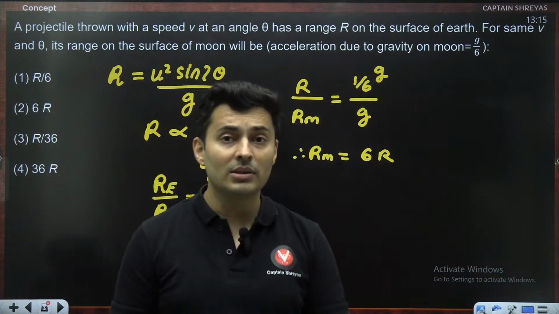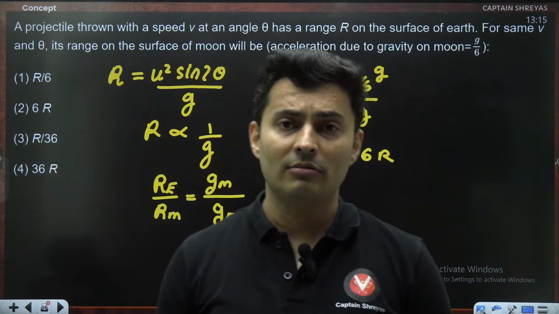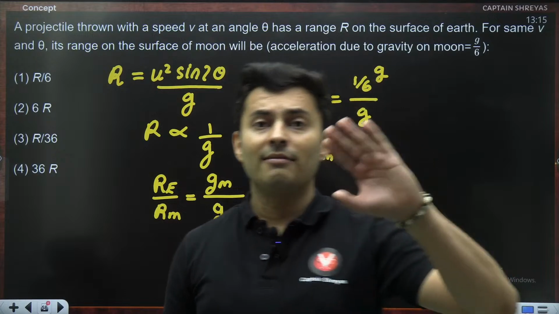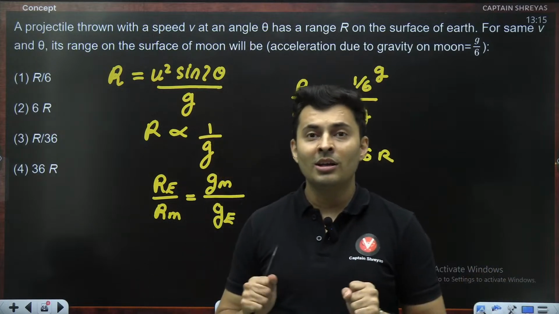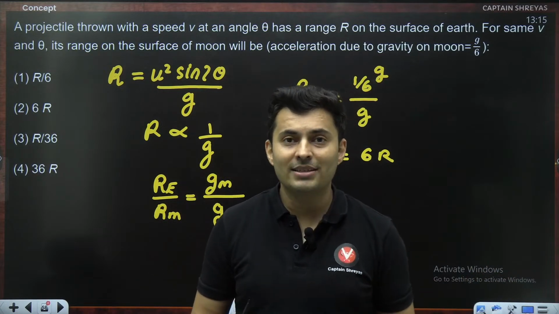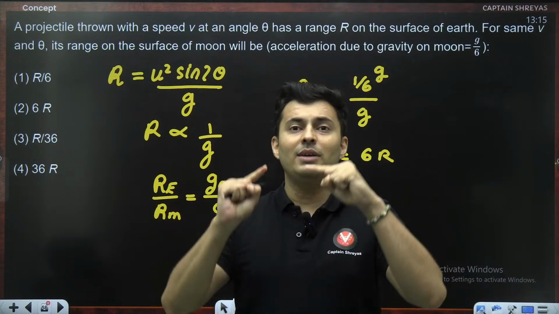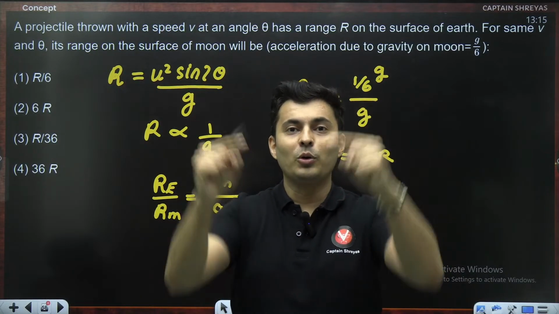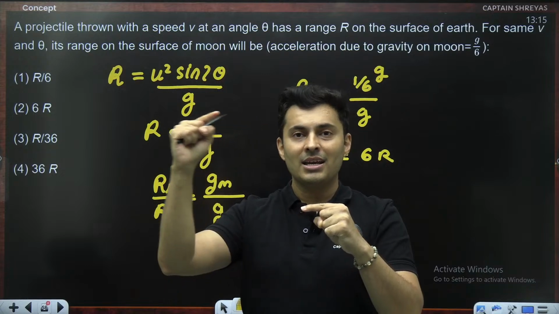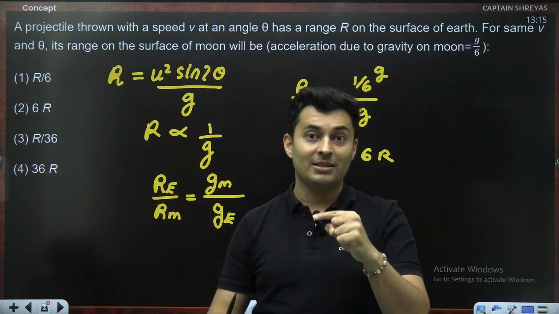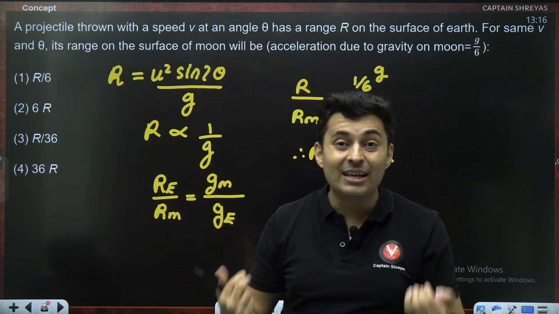If you have seen those videos of Neil Armstrong back in the 70s where they went to the moon, you would have seen that once they make a jump, they are in the air for a very long time and they go really high and they land at a very far away place because the gravity is 6 times less.